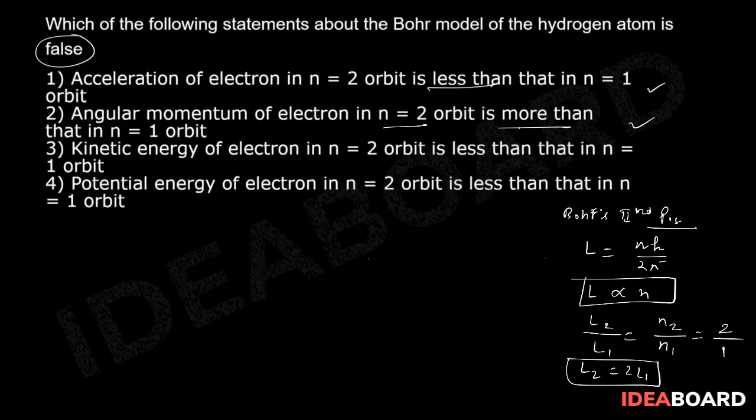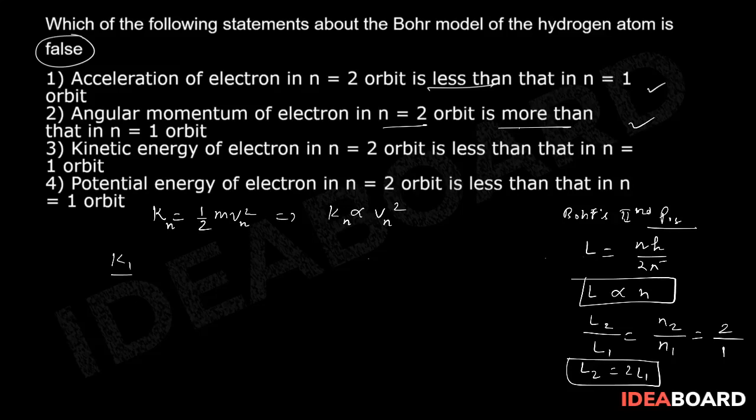So this statement is also right. Coming to the kinetic energy part, in n equal to 2 and n equal to 1, we know that kinetic energy is equal to half m v square. That means K is proportional to v square. So I can write for any random orbit, Kn is proportional to Vn square.